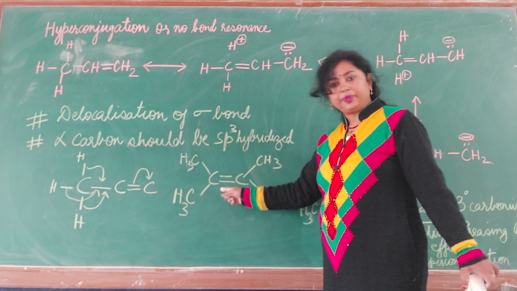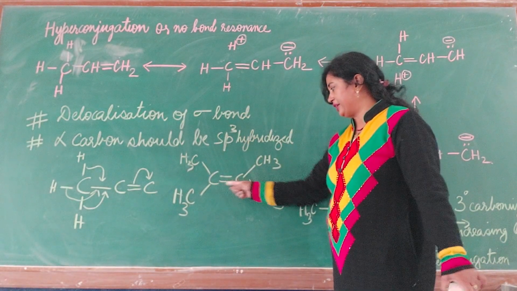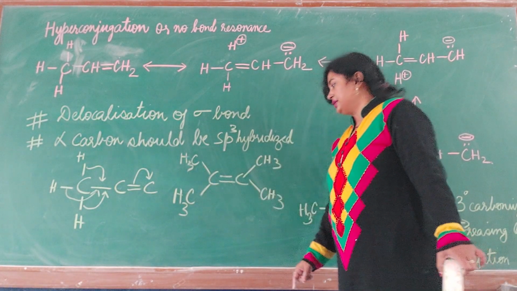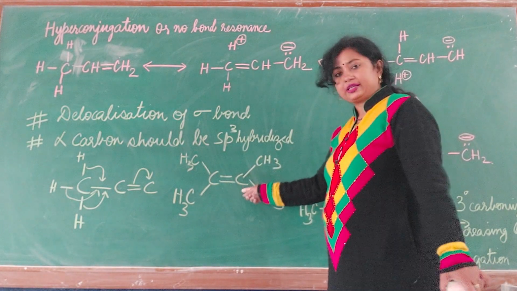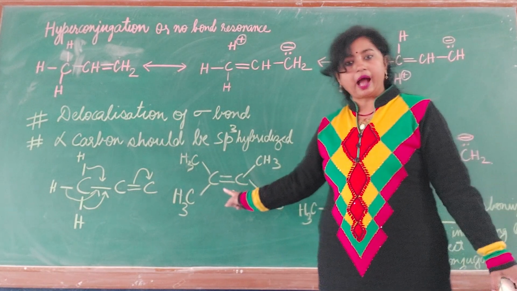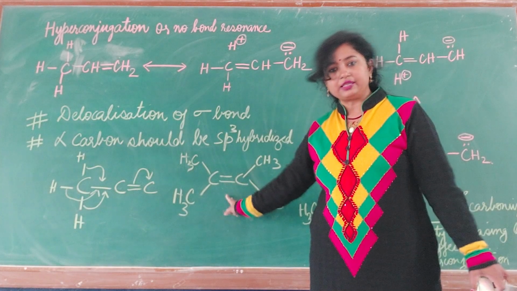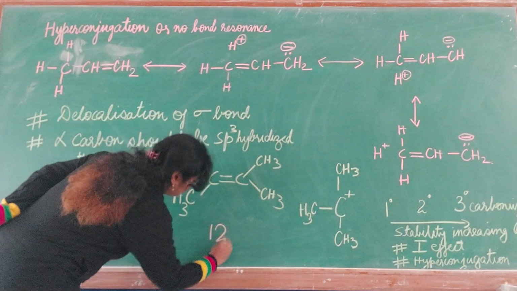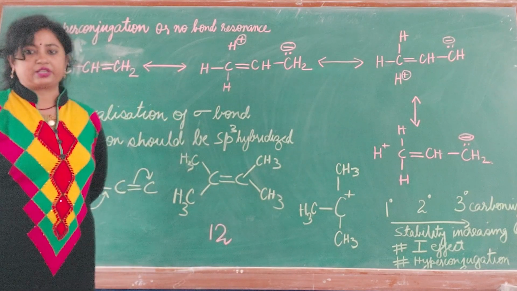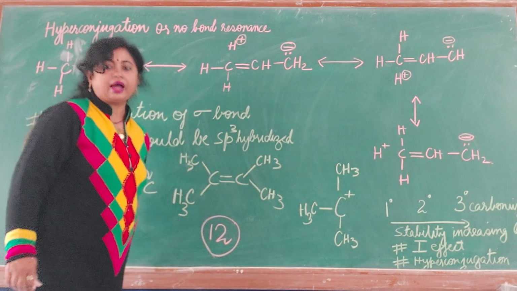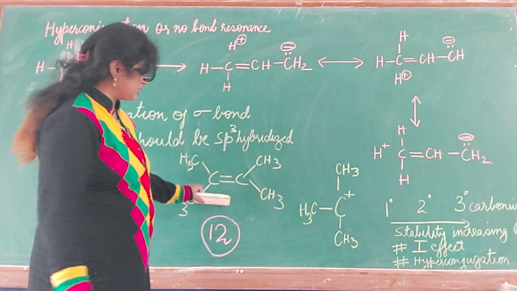If I make any alkene here, where all the hydrogens are satisfied by CH3, then you can see that if you try to draw the hyperconjugative structures of this alkene, you will be able to form 12 hyperconjugative structures. Just take it as an assignment. Draw the 12 hyperconjugative structures of this alkene.